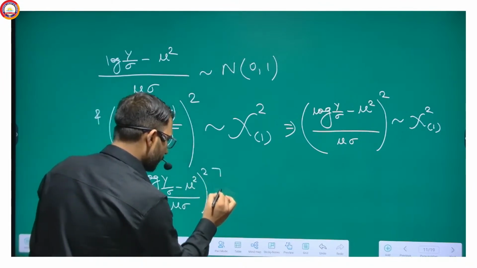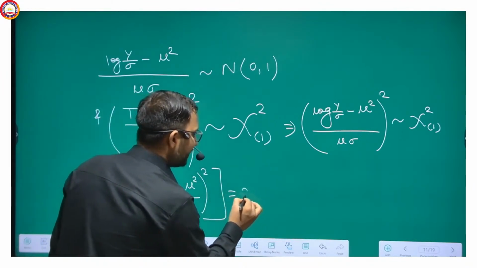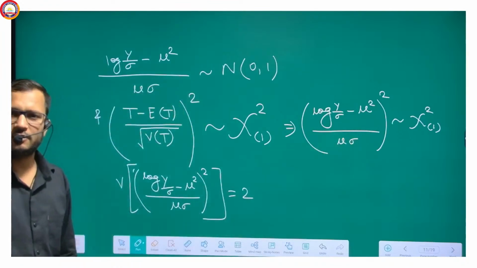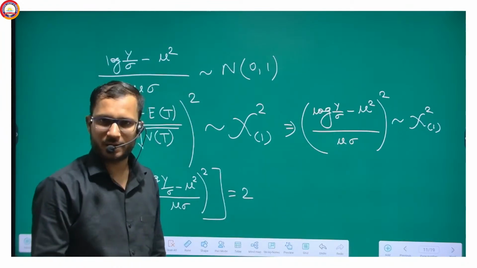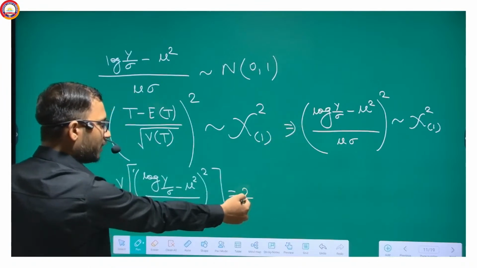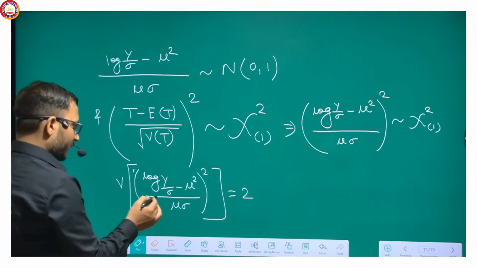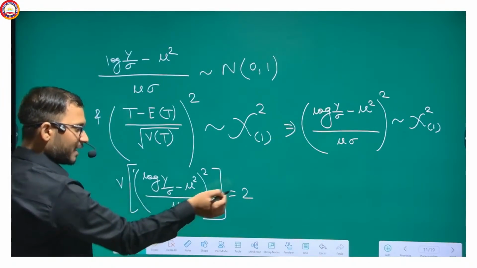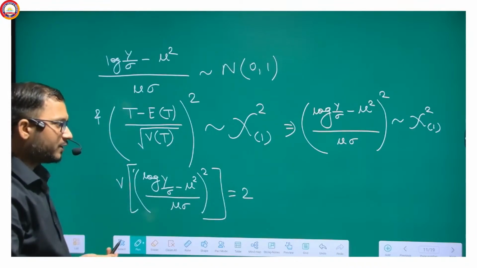whole square, this will be equal to 2, because it is 2n. The variance of chi square with n degree of freedom is 2n, so obviously n is equal to 1, so it will be 2. Now if I have to put the mu square sigma square outside it, what will be its value?